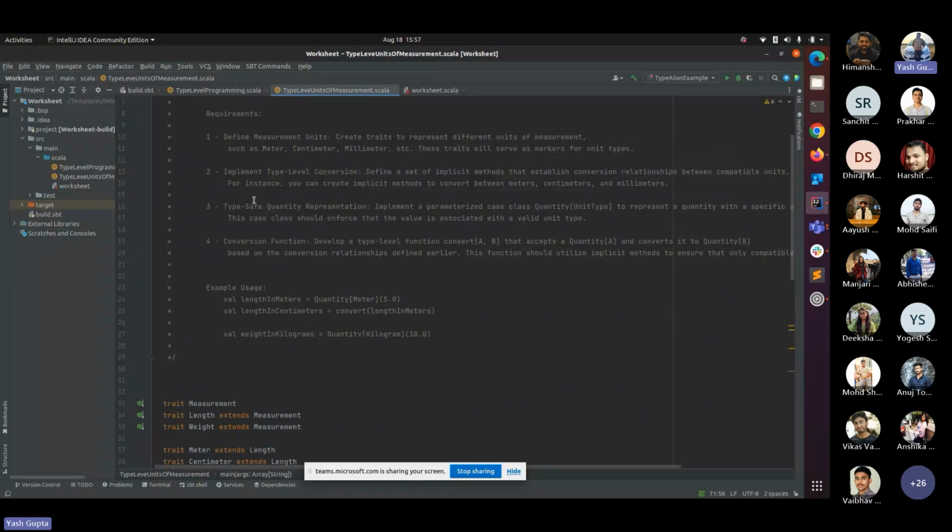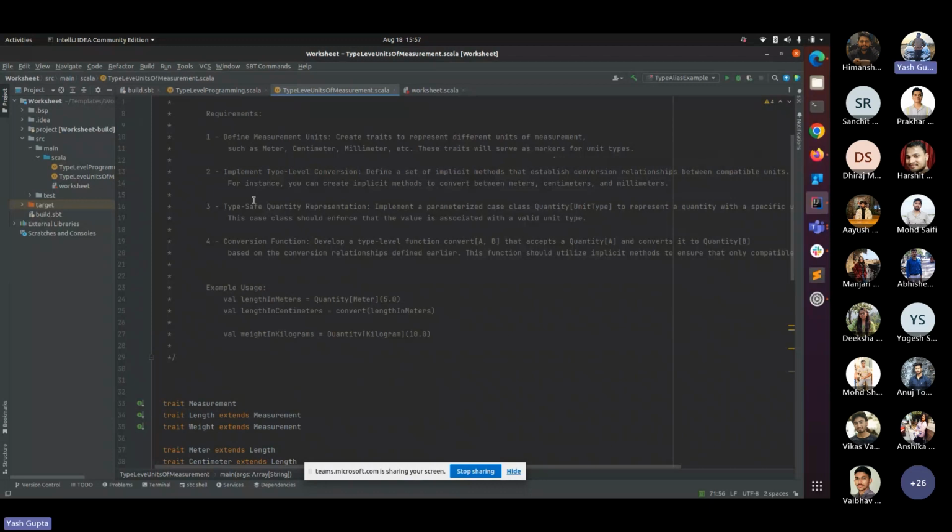Here I'm talking about implicit methods. Why? Because I don't want to call a dedicated method every time for every conversion. I want the compiler to do this for me, right? It should pick the dedicated conversion for my types, for my trait, for my class, for my object, to convert from centimeter to millimeter or meter to centimeter, right? So here implicit plays the role.